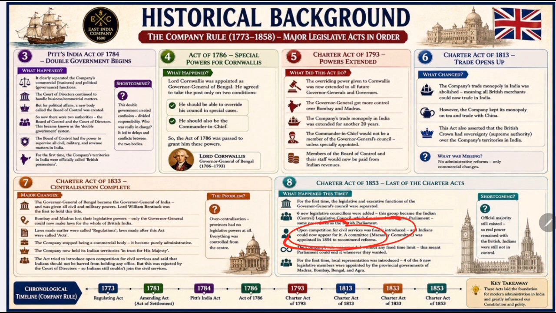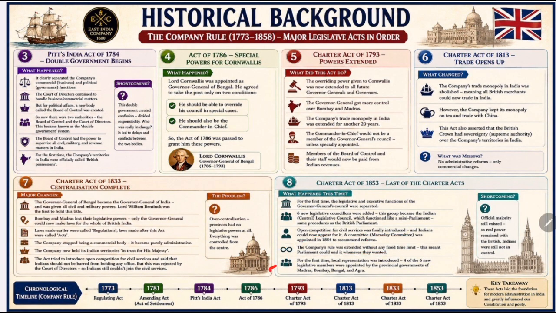And then another important point: the company's rule was extended without a fixed period. Earlier, the Charter Act renewed company rule for a specific number of years: 20 years, 40 years, 10 years. This act did not set any time limit. It meant that Parliament could end company rule whenever it wanted. So this was a warning sign that the company's future was uncertain.